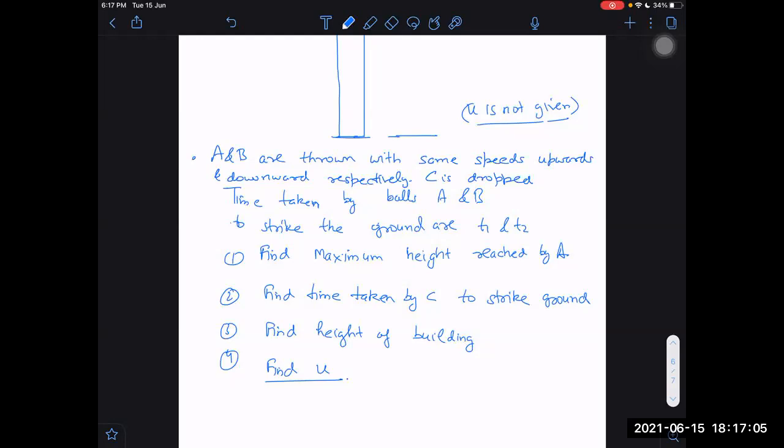The first answer is half into g into (t1 minus t2 by 2) whole square. Maximum height is half into g into (t1 minus t2 by 2) whole square. Right. Second one, try to get the others also, and maybe wait for some time. Don't answer anything till you get the last question also.